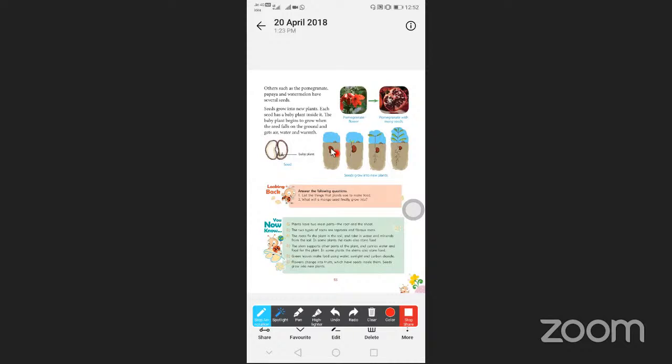So when you are putting the seed in the soil, it will become open. So that is the middle part, and one small plant will come out from that part. So this plant is called a sapling plant, otherwise baby plant.